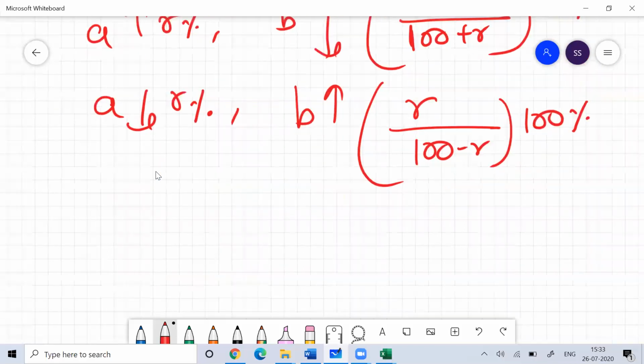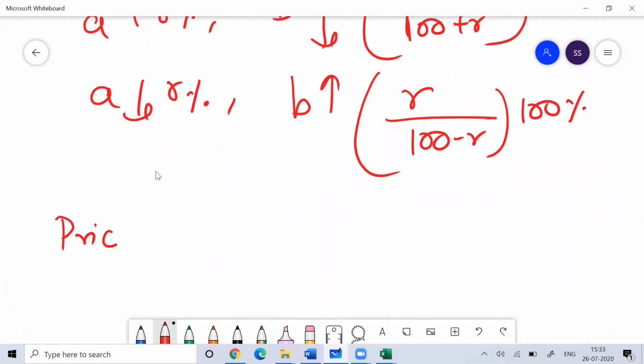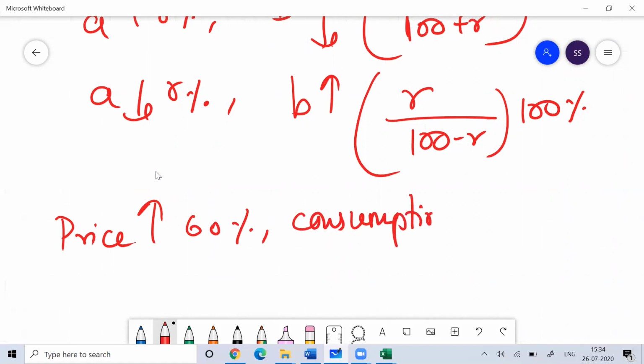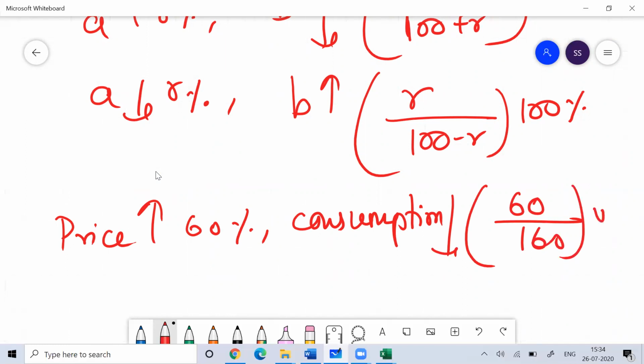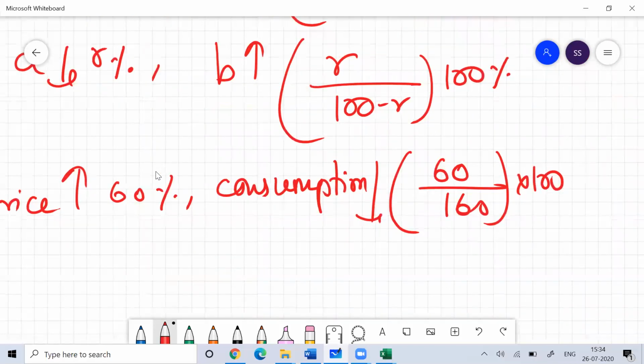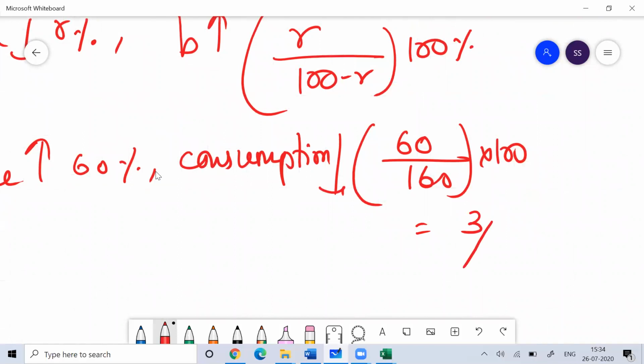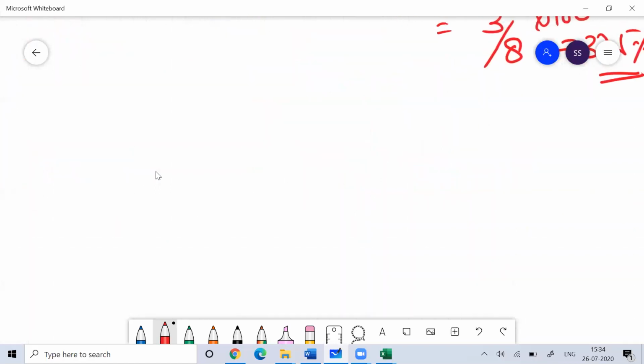If you apply the same formula, if price increases by 60%, your consumption should decrease by 60/160 into 100%. So 60/160 into 100 is nothing but 3/8 of 100%, that is 37.5%. With this, your product remains constant. I hope you are understanding. Or if you don't like all this, you can do it with manual calculation.